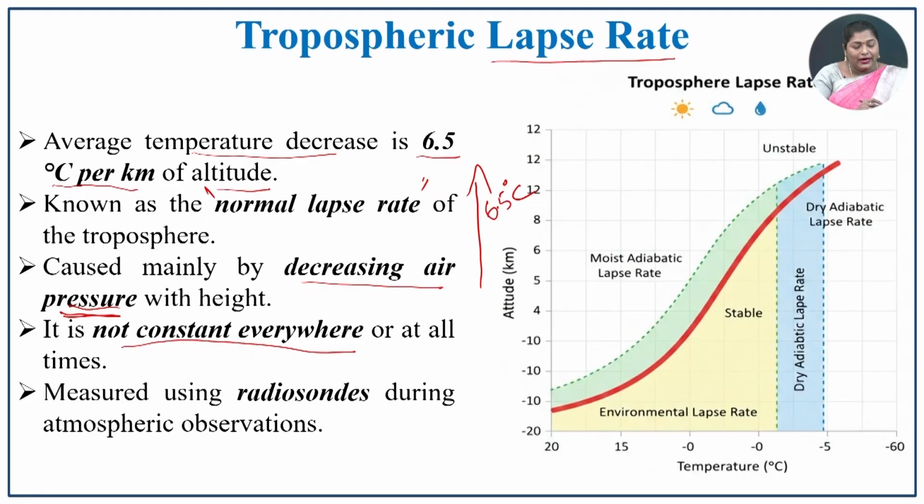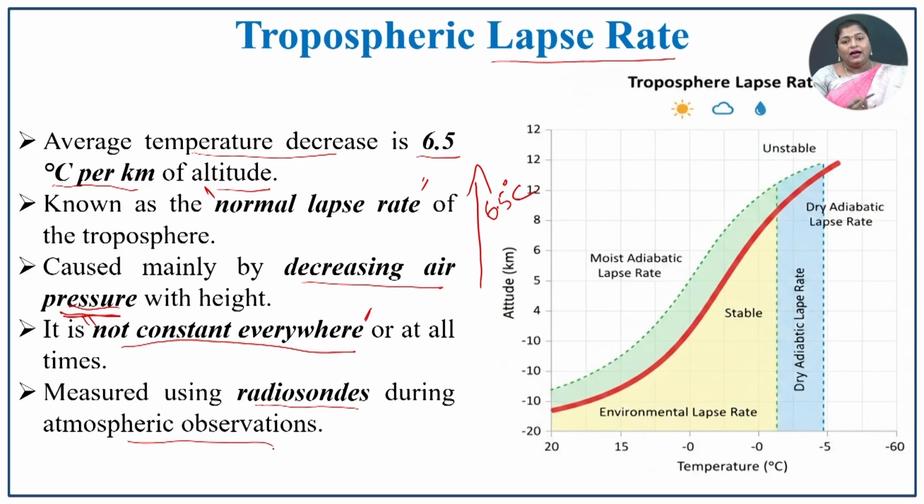There is a reversal of this that is also going to happen, that is temperature inversion, which we will be discussing in the next lecture. It is not constant at all times and it is not constant in all places. This is the main catch here. It is measured using radiosondes during atmospheric observations.